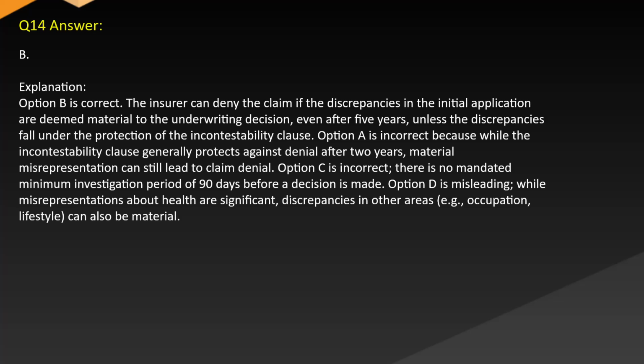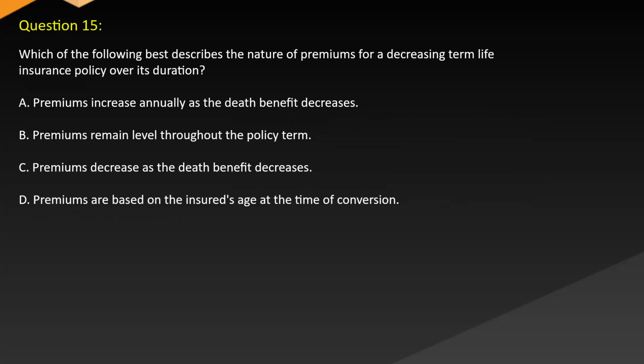Option C is incorrect. There is no mandated minimum investigation period of 90 days before a decision is made. Option D is misleading, and while misrepresentations about health are significant, discrepancies in other areas, e.g., occupation, lifestyle, can also be material.